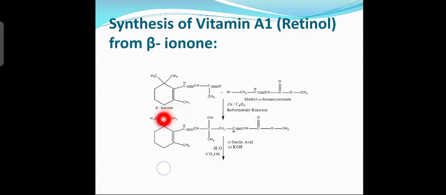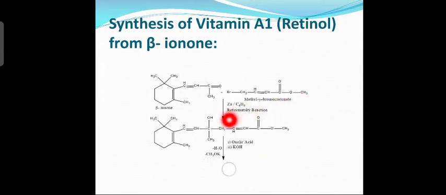So this is beta ionone. Beta ionone reacts with methyl gamma bromocrotonate. Why is it called methyl gamma bromocrotonate? This is the gamma position methyl group, to which one bromine atom is linked, and it is a derivative of crotonic acid.